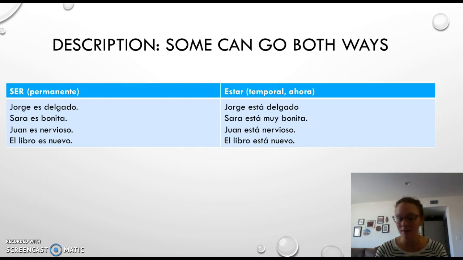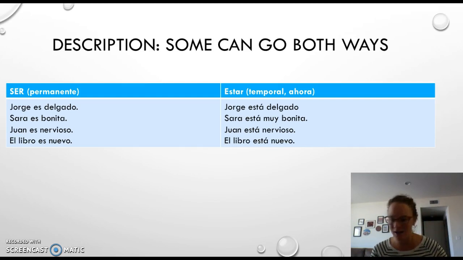Similarly with bonita, Sara es bonita. This is her description. She's a lovely lady, beautiful lady. Sara está muy bonita. This would be used in a case where, let's say, Sara es bonita, she's pretty, but she goes and buys a new outfit, she gets her hair done, she puts on some makeup, and she is bringing it, right? You could say, Sara, wow, estás muy guapa, estás muy bonita hoy, right? And that's like, you're looking really good.